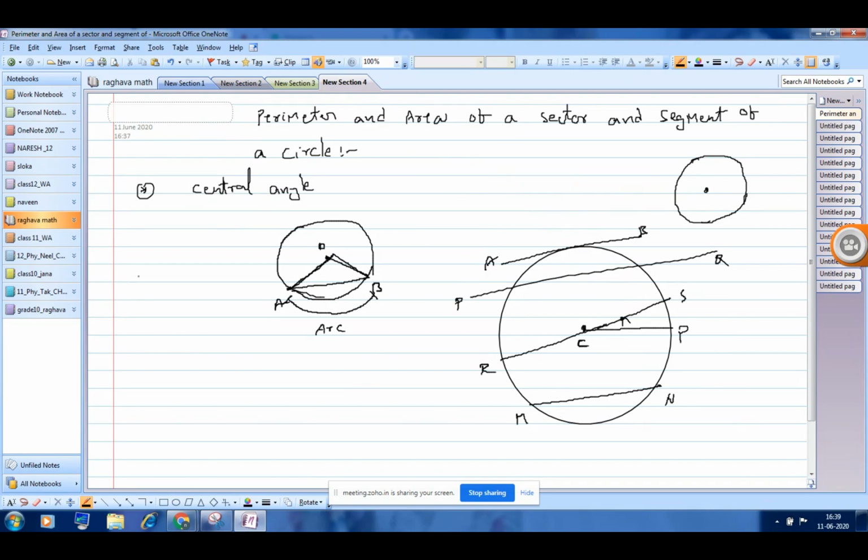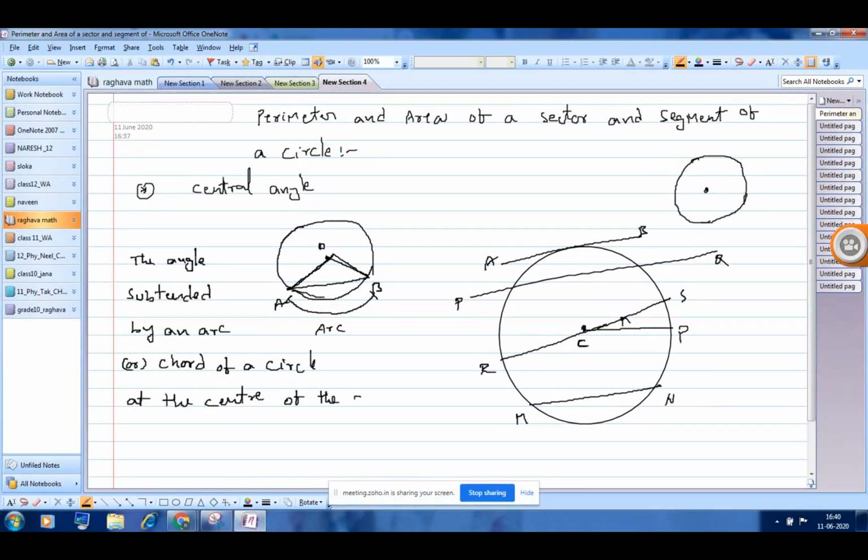The angle subtended by an arc or chord AB, the angle subtended by an arc of a circle at the center of the circle is called central angle.